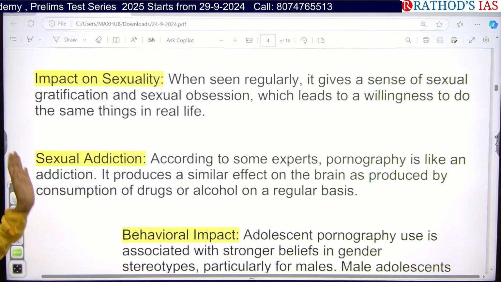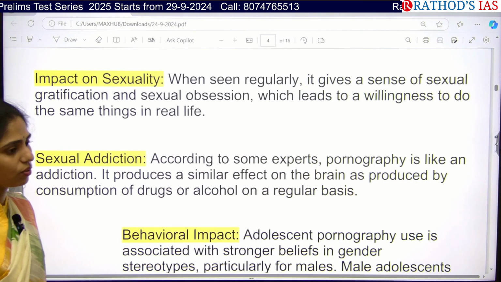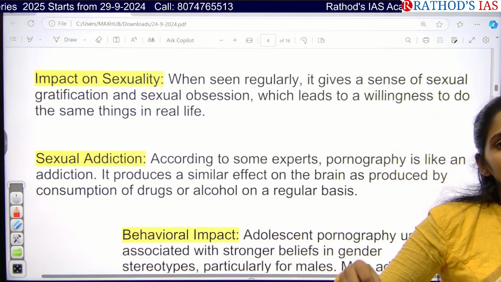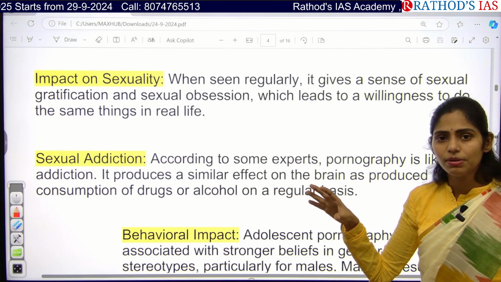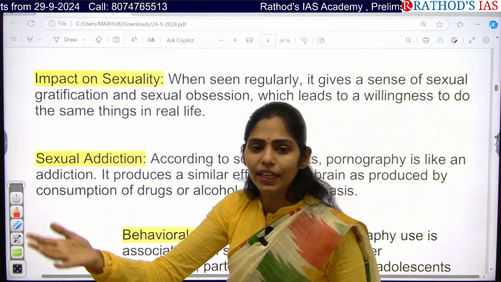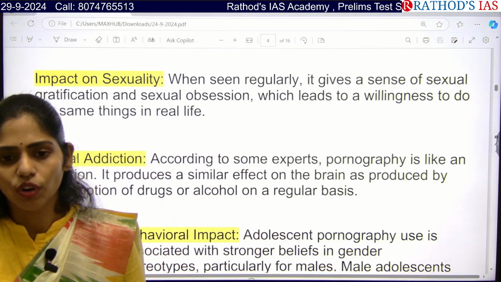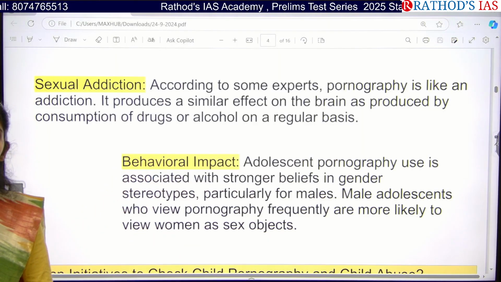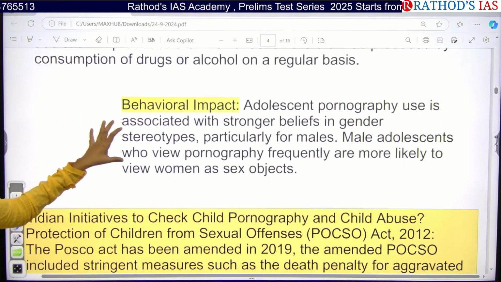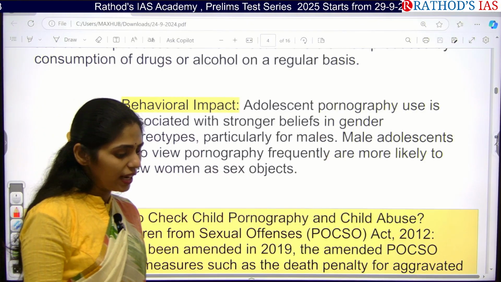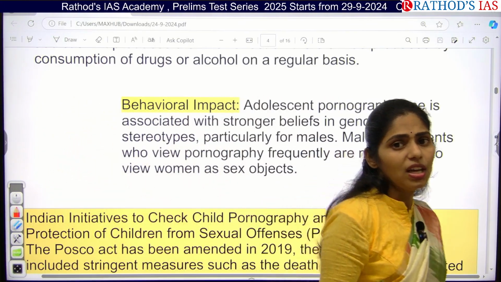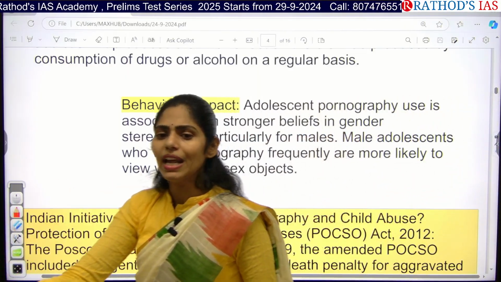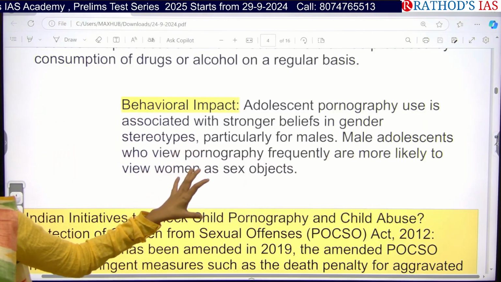And next, there will be an impact on sexuality. As you all know, there is an increase in this kind of rape against women because people have this type of content easily accessible, and children always imitate their parents or imitate the things they are watching. So they will do the same thing. And next, there will also be addiction, especially by men, and a behavioral impact. Especially whenever stereotypes are reinforced, men will look at women as sex objects. So this is also one of the impacts we are going to have.